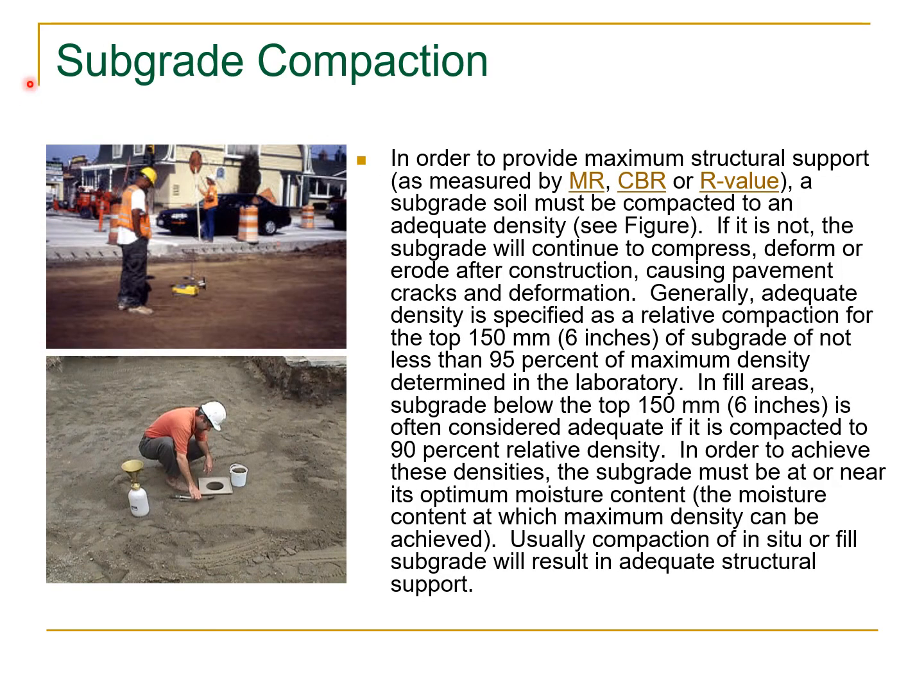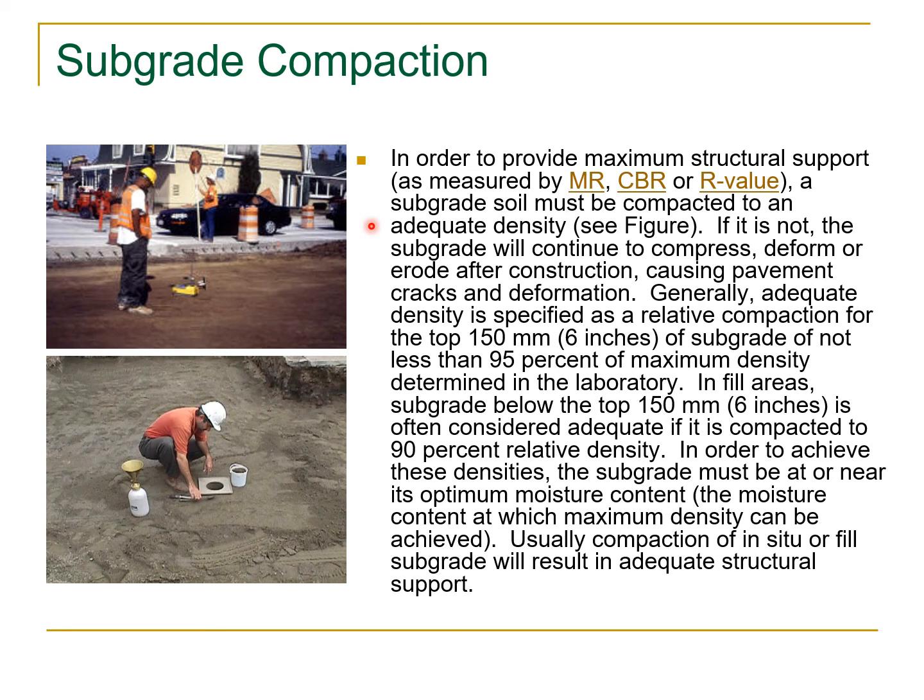So, subgrade compaction, and after compaction the in situ unit weight will have to be determined. In order to provide maximum structural support as measured by modulus of resilience, CBR or R value, a subgrade soil must be compacted to an adequate density, and this density can be checked through the field density test.